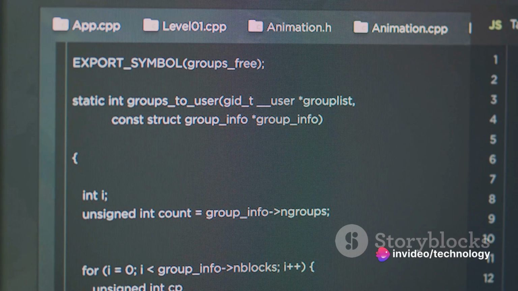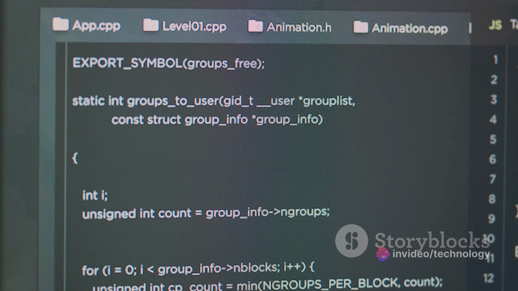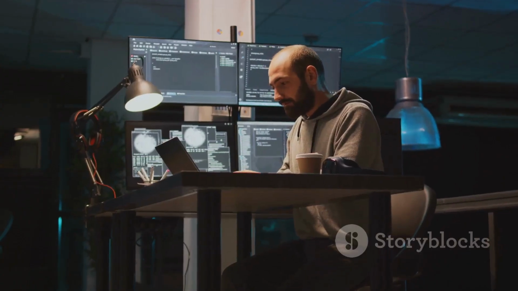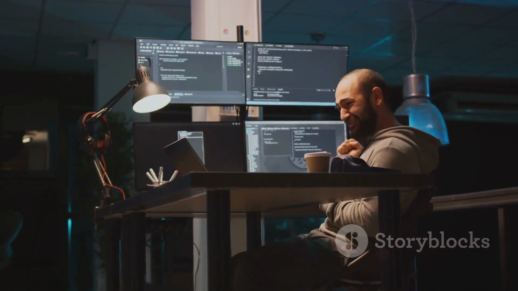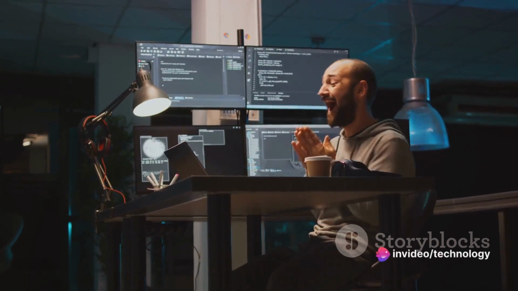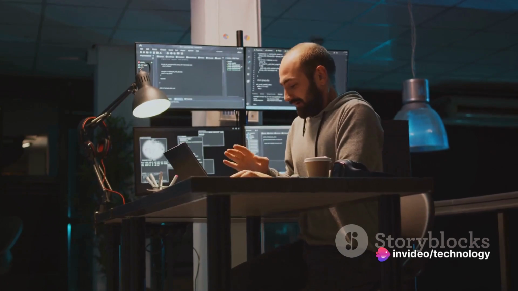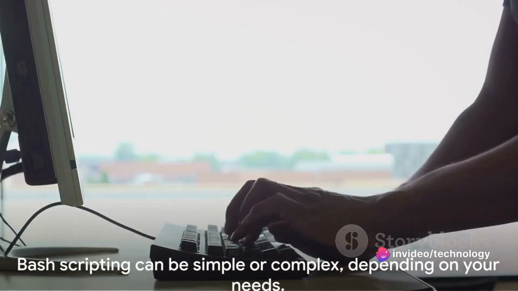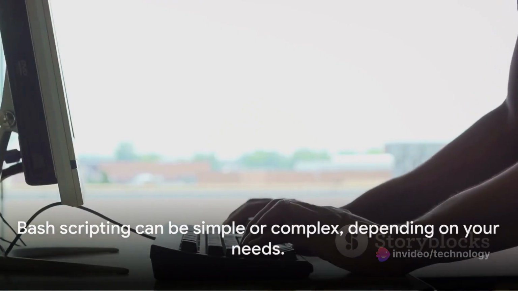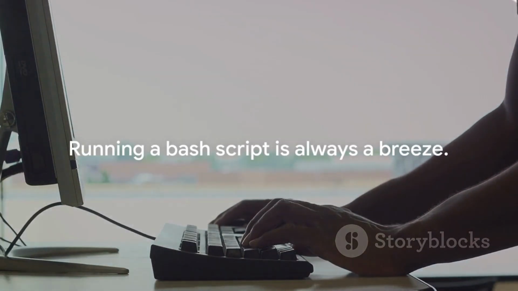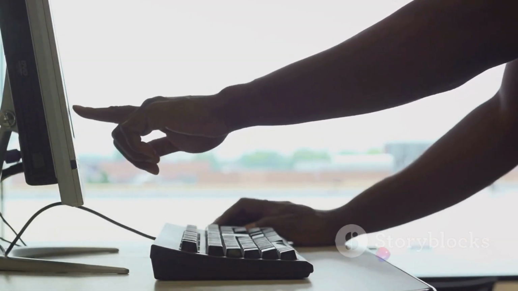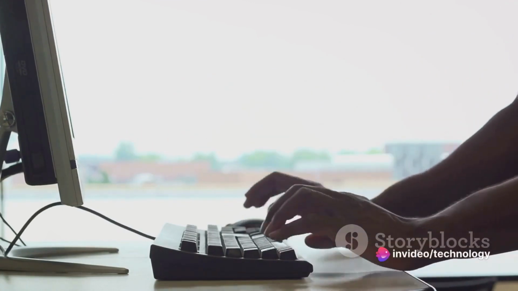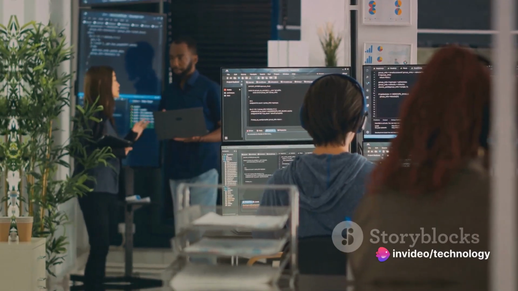To execute it, type ./ followed by the name of your script and its .sh extension. The ./ indicates that the script is in the current directory. Hit enter and watch your script spring into action. Remember, the beauty of Bash scripting is its versatility. It can be as simple or as complex as you need it to be. But running it, that's always a breeze. You've just run your first Bash script, but what if we want to add some complexity to it? Stay tuned to find out.